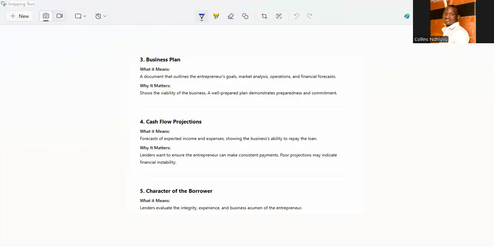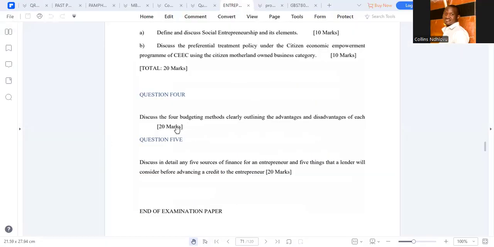So basically this is a 40-mark question, 2020. The question is: discuss the four budgeting models. What are the models that we talked about? We talked about many. What are the four budgeting methods we talked about? We talked about incremental budgeting, zero-based budgeting, rolling budgeting, and activity-based budgeting. And I explained the advantages and disadvantages of each of them.